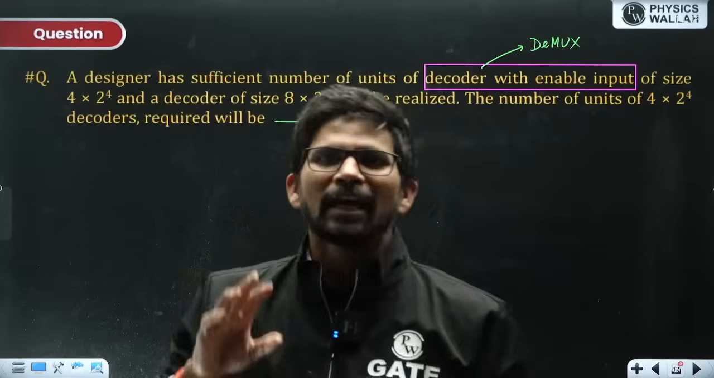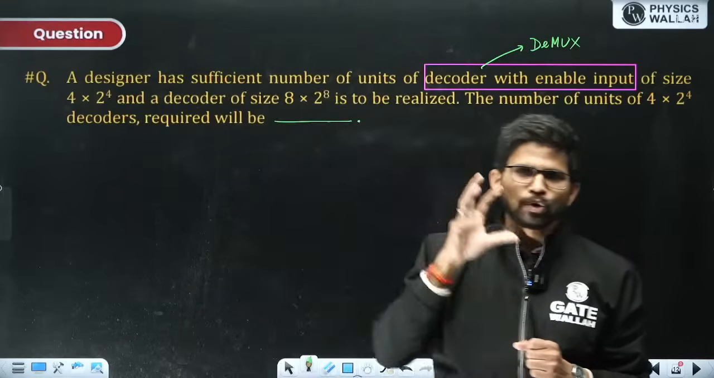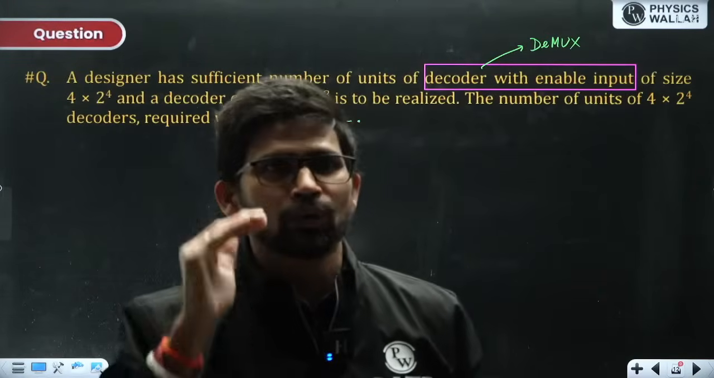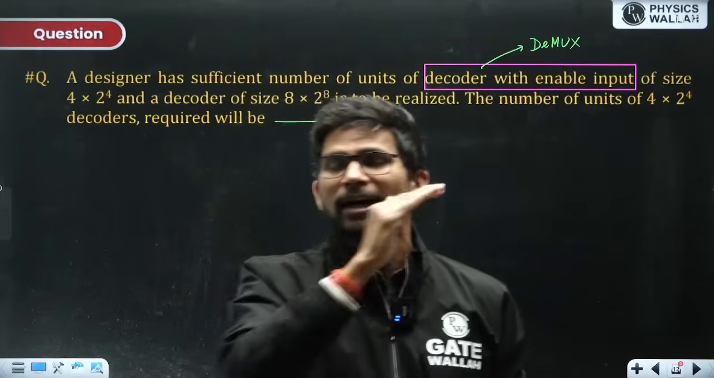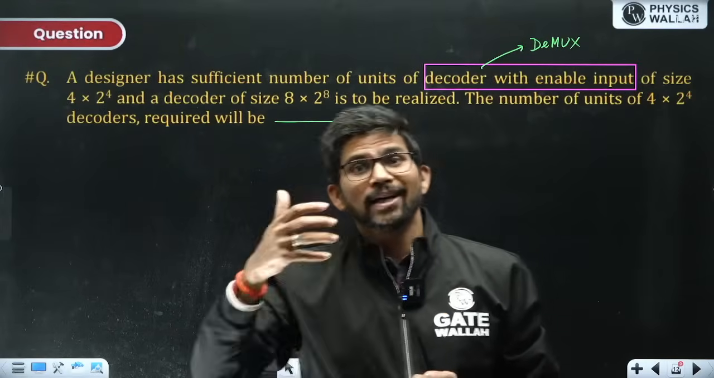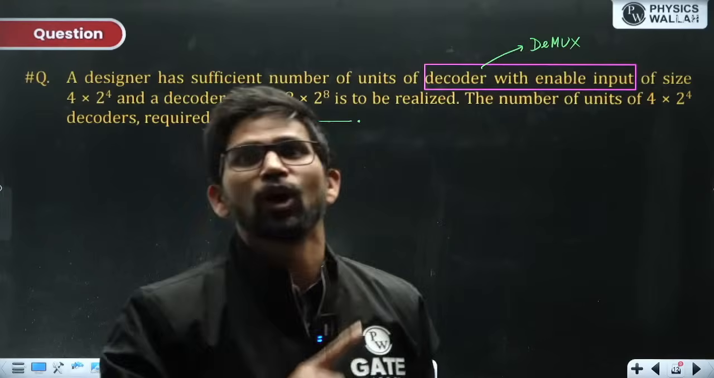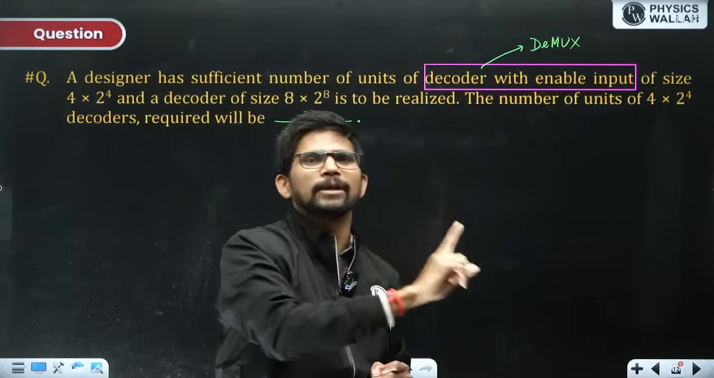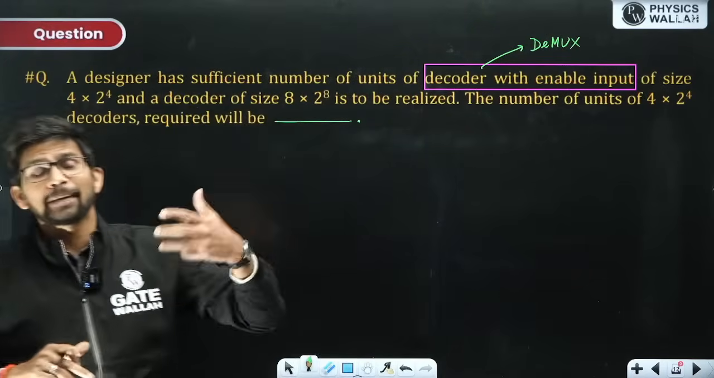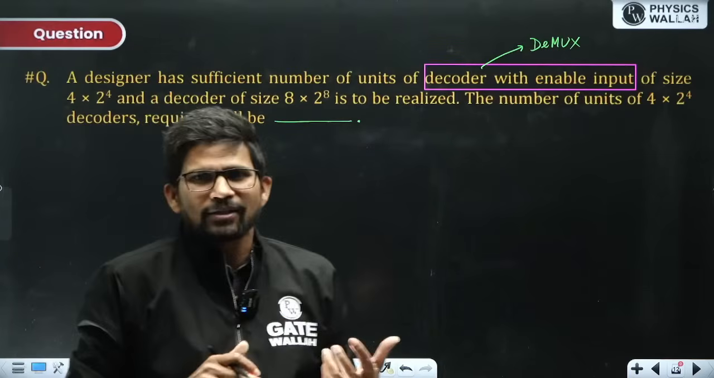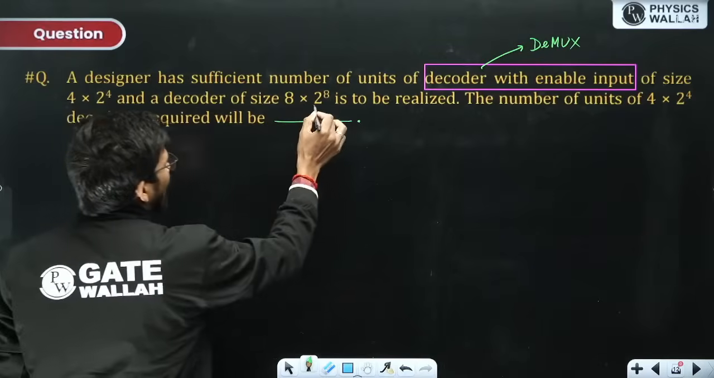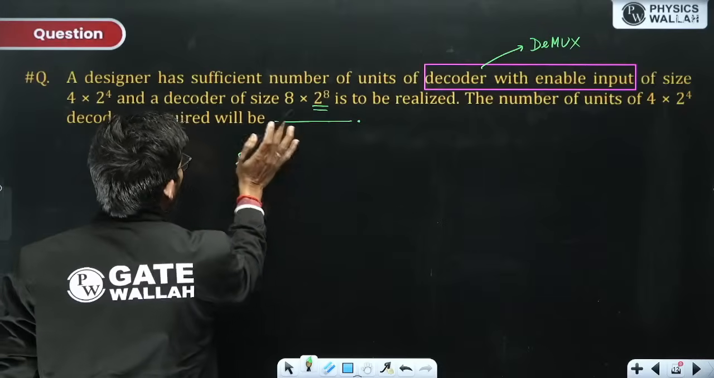So whenever you are asked to find out the number of lower order decoders required to design a higher order decoder, always calculate as we do in case of demux. From the output side we always calculate. In case of mux we calculate from the input side, in case of demux from the output side. As a decoder with enable input is equivalent to a demux, here also we will calculate from the output side. In the higher order decoder there are 2 to the power 8 outputs.